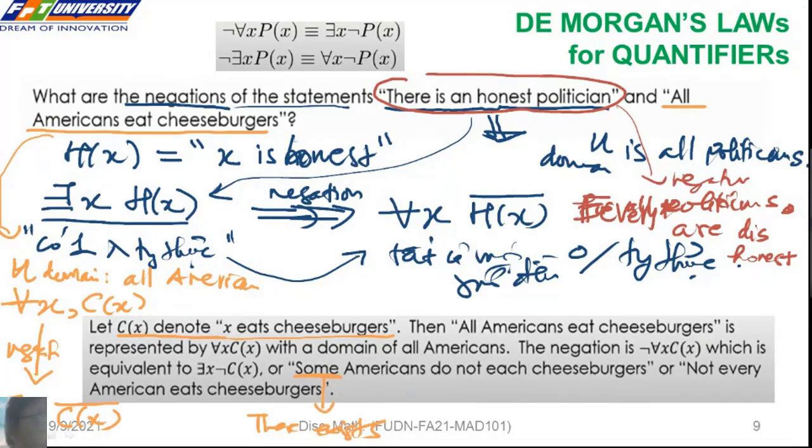Phủ định của cái tồn tại là với mọi, phủ định của với mọi là tồn tại. Phủ định cái ở bên trong. Tất cả người Mỹ đều ăn cheeseburger thì cái phủ định của nó là ít nhất là một người Mỹ không ăn cheeseburger. Đây là hai cái luật được đặt ra.